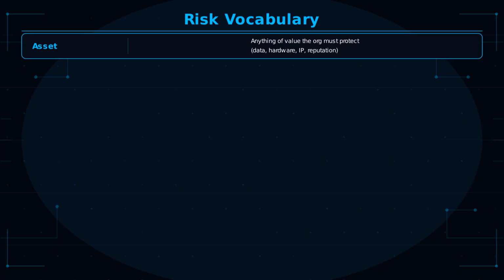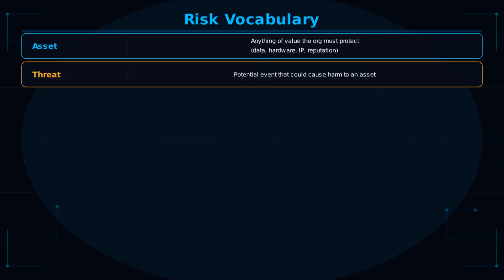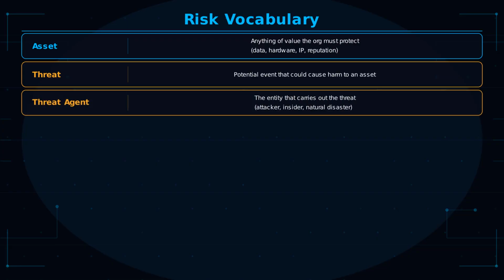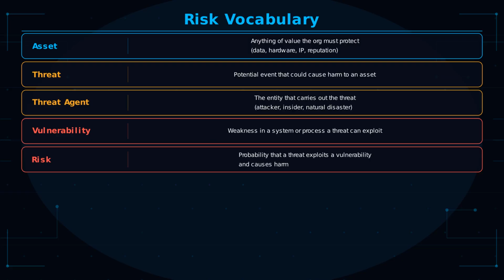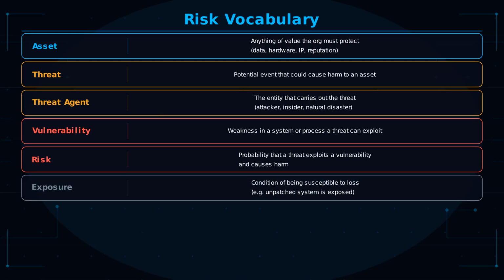The exam will test you; you need to match precision. An asset is anything of value the organization must protect. Hardware, data, intellectual property, reputation, all assets. A threat is any potential event that could cause harm to an asset. A threat agent, sometimes called a threat actor, is the entity that carries out the threat. An external attacker, a malicious insider, a natural disaster. A vulnerability is a weakness in a system, process, or control that a threat can exploit. Risk is the probability that a threat will exploit a vulnerability and cause harm. Risk equals threat times vulnerability.